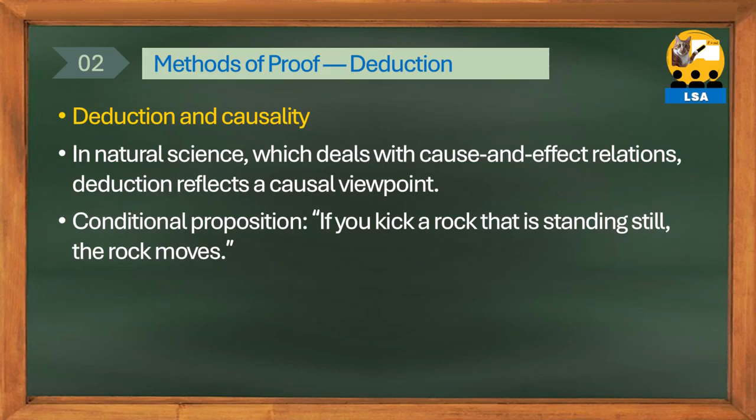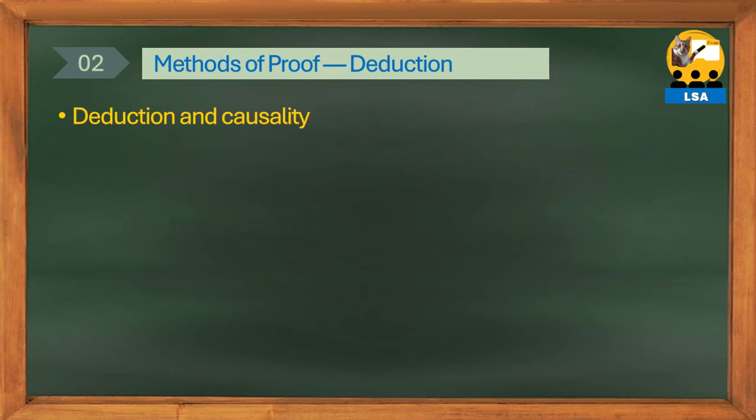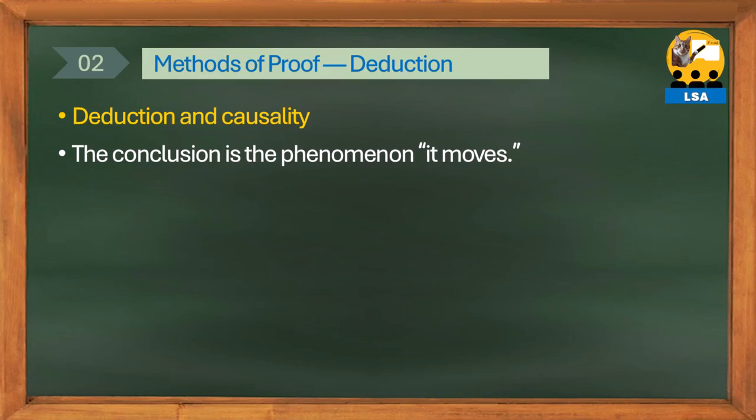How can we know if this phenomenon is a true proposition that actually happens? Since this proposition contains a condition, it becomes a conditional proposition, and the hypothesis proposition is the act of kicking, which becomes true if actually kicked. And the conclusion proposition is the phenomenon of moving. Since the hypothesis becomes true if actually kicked, the truth of the hypothesis is guaranteed. Then let's see how the truth of the conclusion is guaranteed.